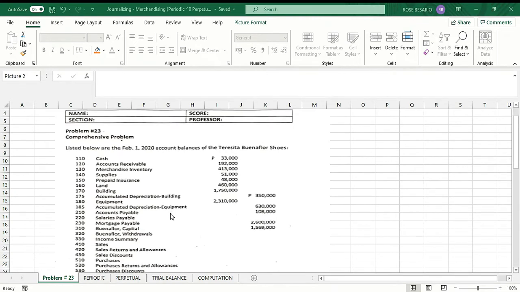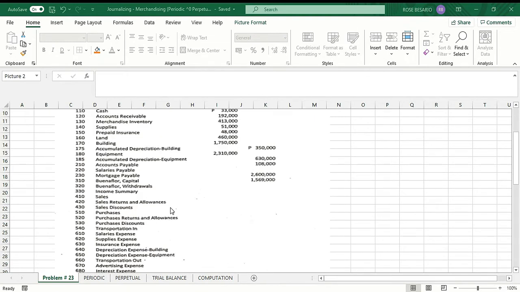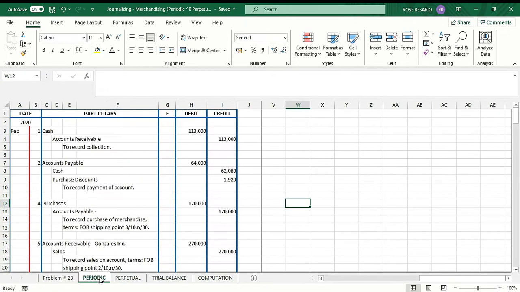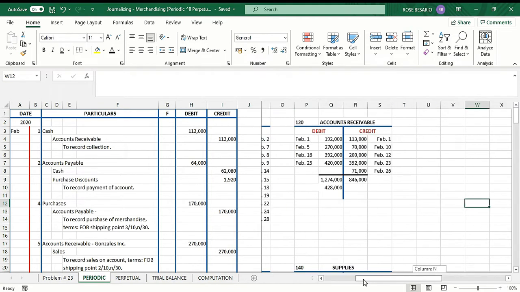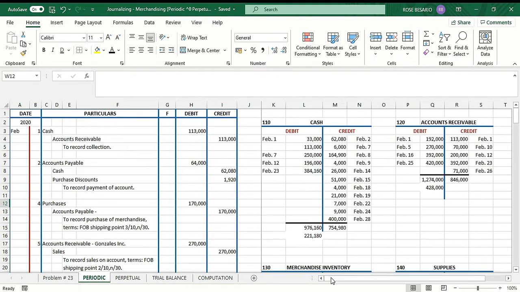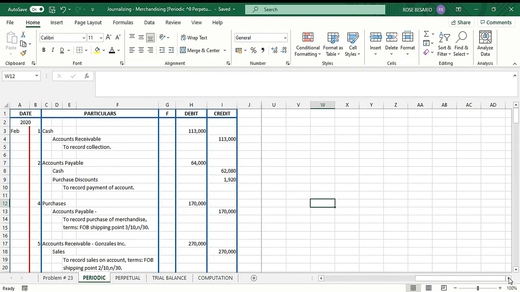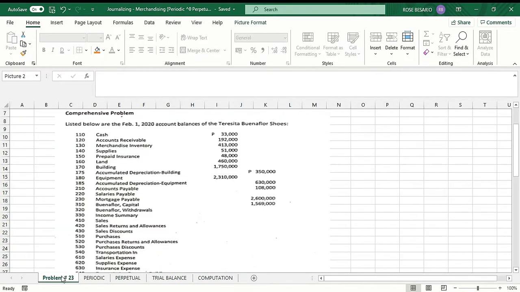So, this is the problem. It started with the opening balance for February 1, 2020. First, since we'll be using this problem for the entire cycle, we're going to post the beginning balances to the respective T-accounts. I am preparing the T-accounts already, so I'll show you later. After posting, we now prepare the journal entries. So, let's start.